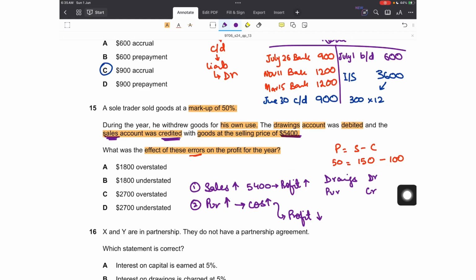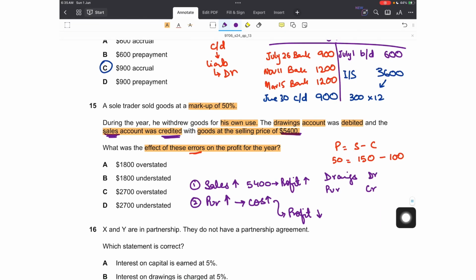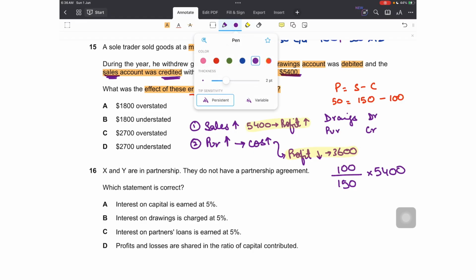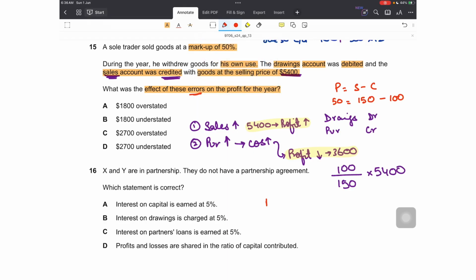If I have to find out the cost, so unknown is cost. Unknown upon known is 150, the selling price, into 5400, the known figure. That would give me a cost of 3600. So first impact, profit would be overstated by 5400. Second impact, profit would be understated by 3600. So the net impact would be plus 5400 minus 3600. That would be 1800